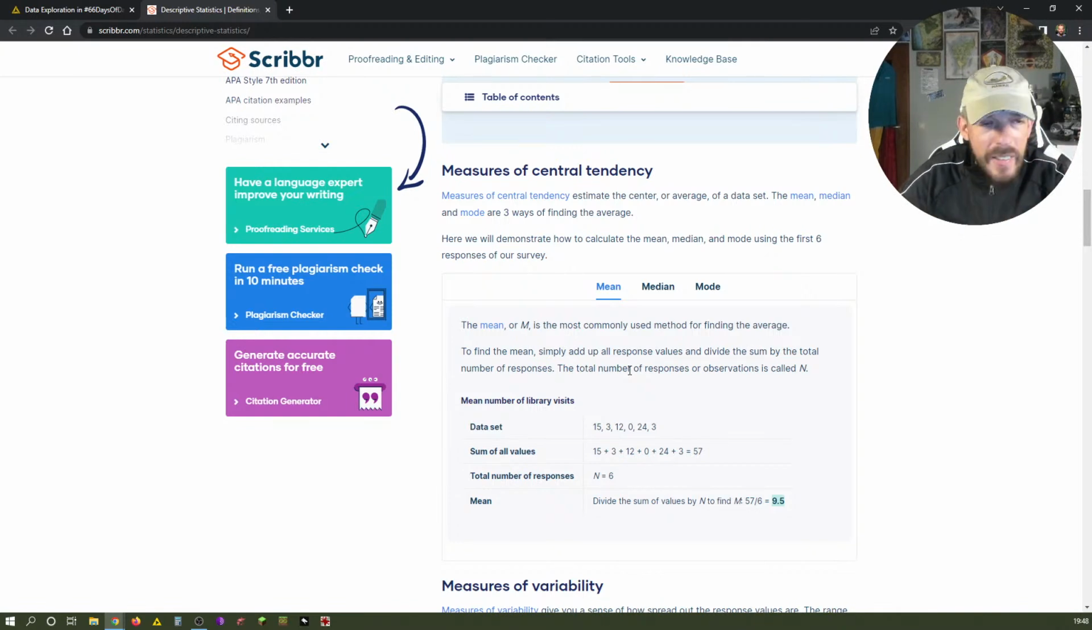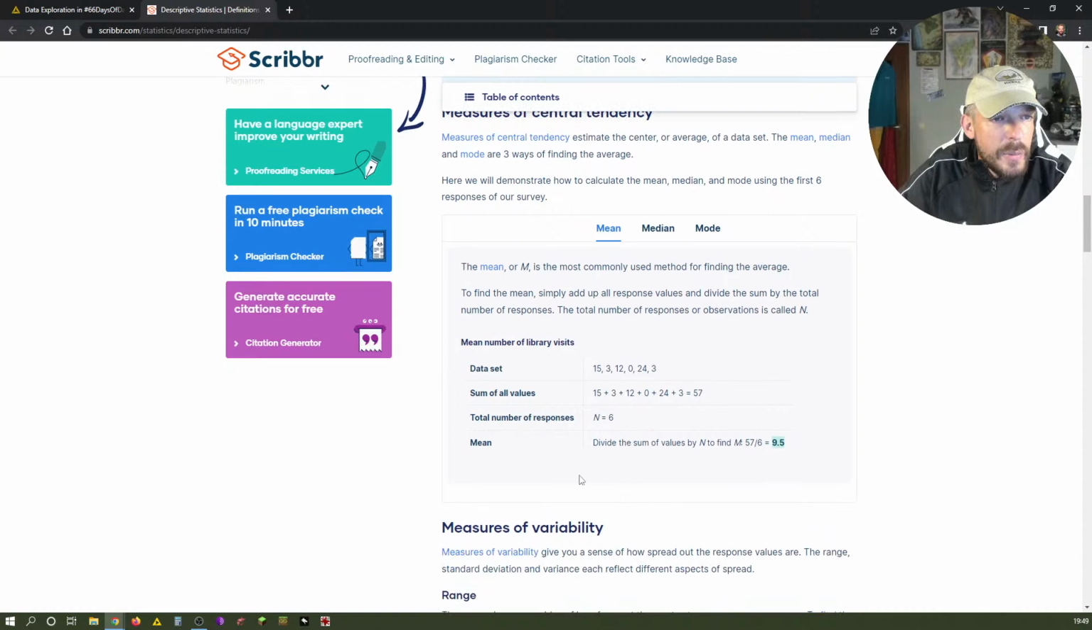But nevertheless, I like this page a lot because it does a very good job in explaining it. So if we have these numbers here, 15, 3, and so on, we add them together and get a result of 57. We have 6 numbers, n equals 6, and dividing the sum of values by n, that results in 57 divided by 6, and that's 9.5. So the mean of this data set would be 9.5.